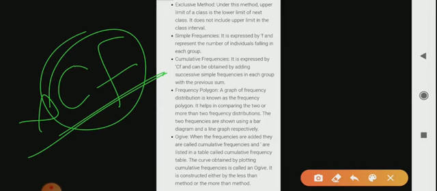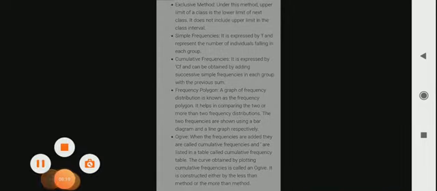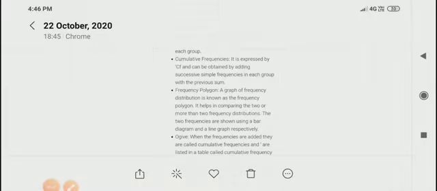Next is frequency polygon. So what is frequency polygon, students? Frequency polygon is a graph constructed by using lines to join the midpoints of each interval or bin. The heights of the points represent the frequencies.